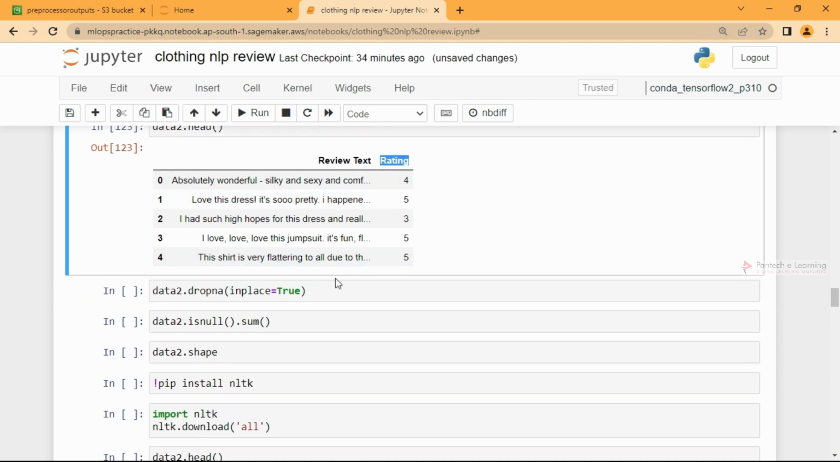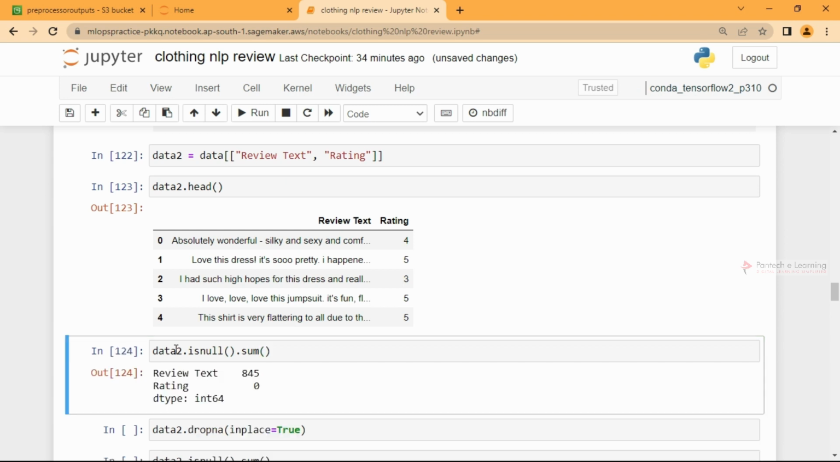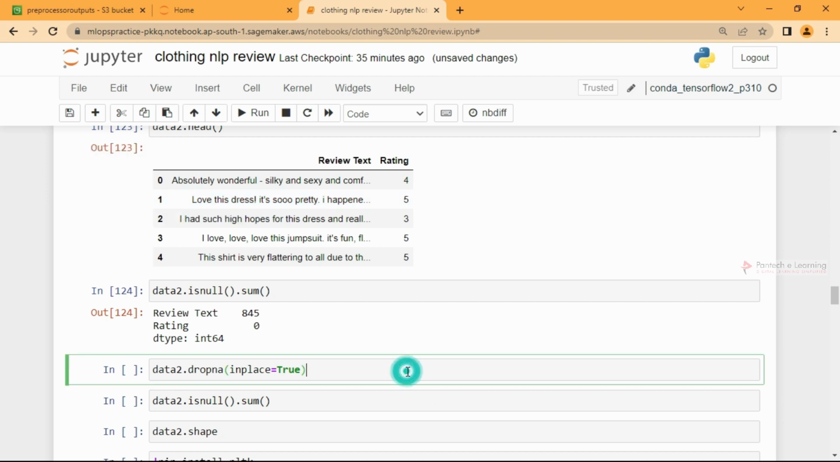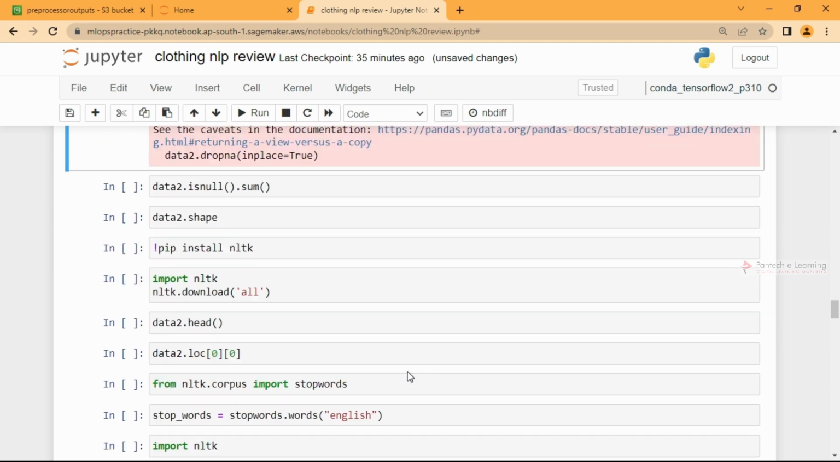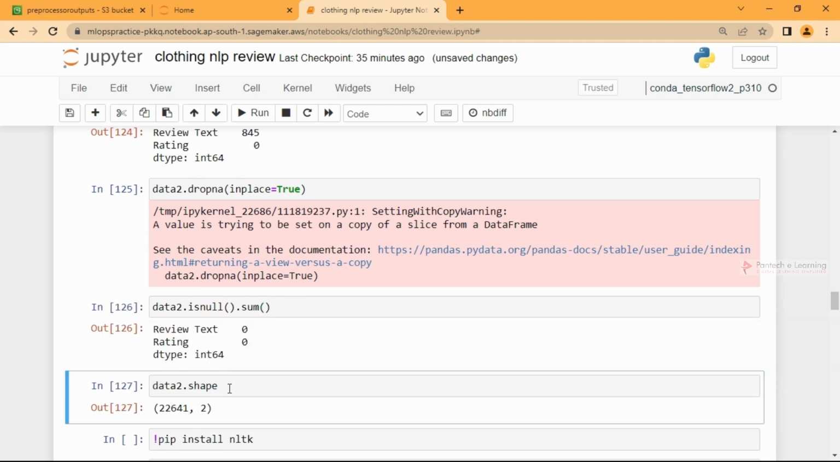If you check for null values, we know that review text has some nulls, around 800. Checking again, we have 845 null values in the review text, so we cannot do anything with that, so I'll just drop them. If we check once again, now everything is 0, and my shape is now 22641 comma 2, which is 2 columns and 22,641 rows.